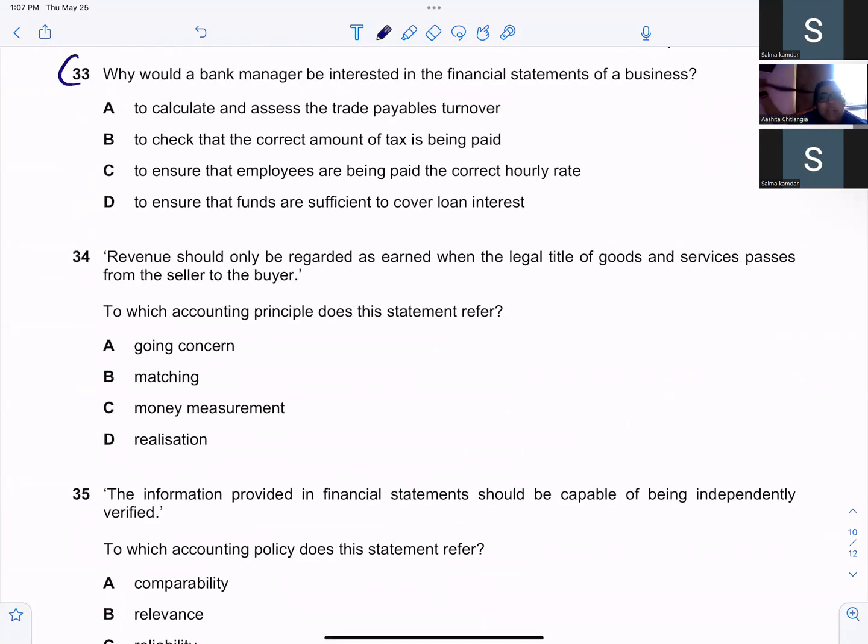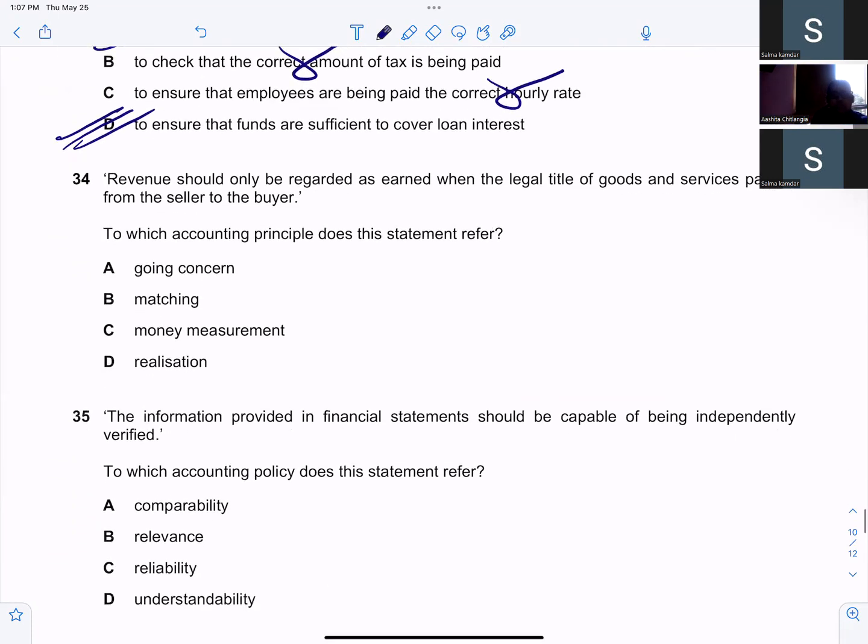Why would a bank manager be interested in the financial statements of a business? To calculate and assess the trade payable turnover? No. To check the correct amount of tax is being paid? No. To ensure that the employees are being paid correctly? No, that is also wrong. The correct answer is D: to ensure that funds are sufficient to cover the loan interest.